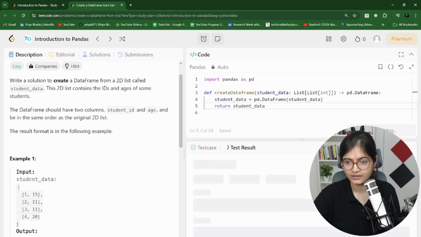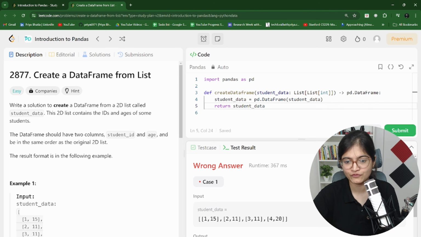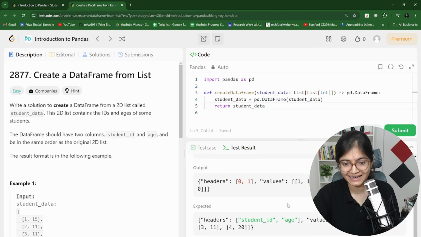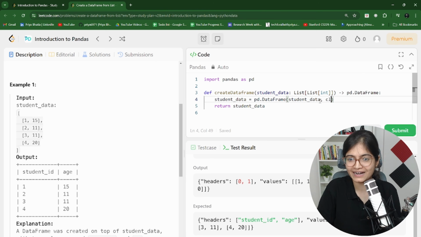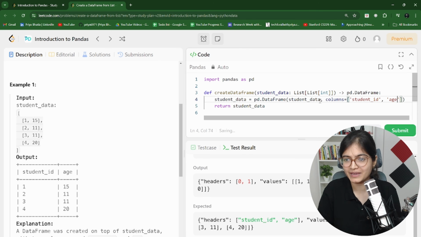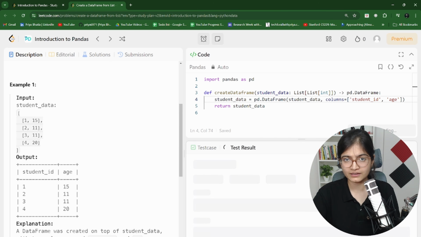Once you run this code, you will be able to see whether it works on the present test cases. For now, it is saying there is an error in your code. Let's see what that error is. Here for now it is taking 0 and 1, but they want the column names as student_ID and age. So we're supposed to add the columns. My column names are student_ID and, comma, age. Now I feel it should look great. Let's rerun the code again.